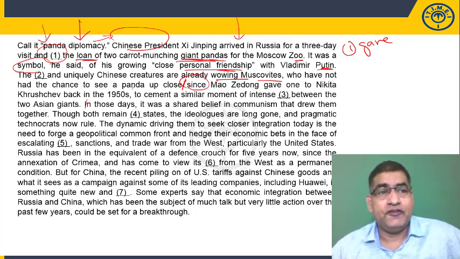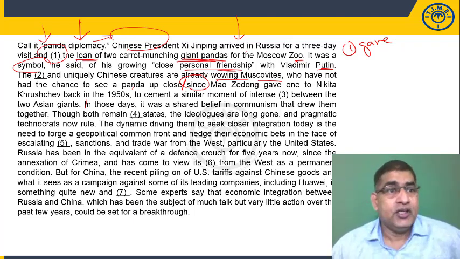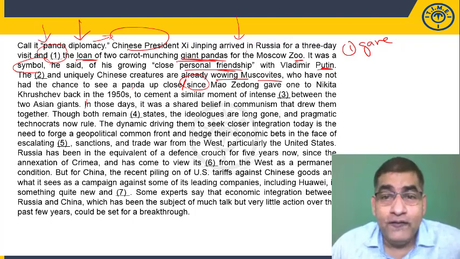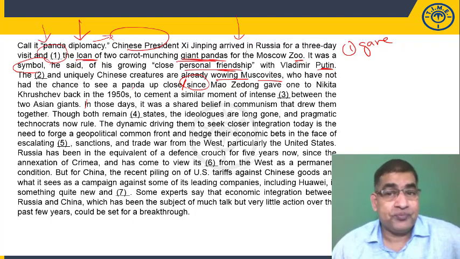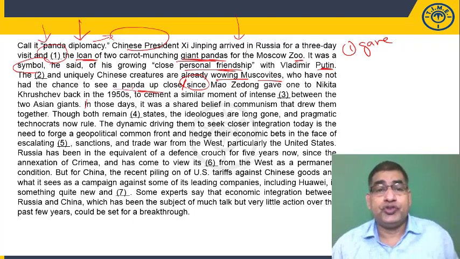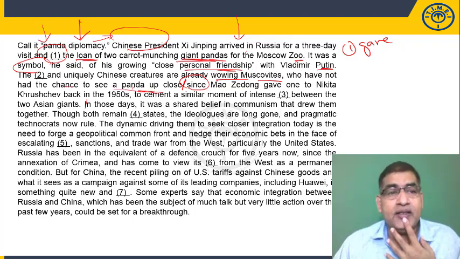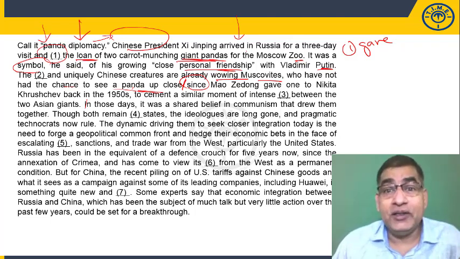So let's look at the second blank first. The dash and uniquely Chinese creatures are already wowing Muscovites. Muscovites are residents of Moscow, who have not had the chance to see a panda up close. You see, they haven't seen a panda up close in a long time. And these two uniquely Chinese creatures, the pandas, are wowing them.